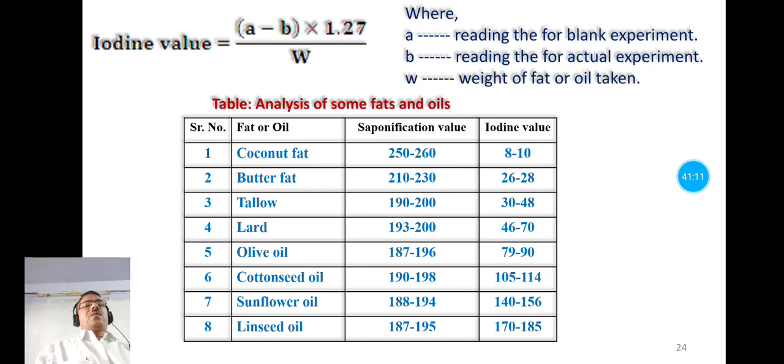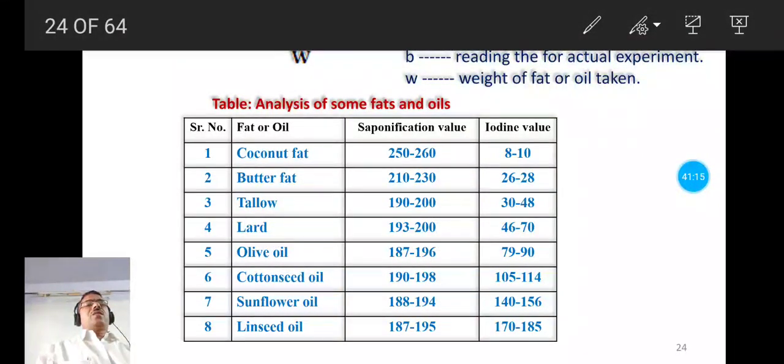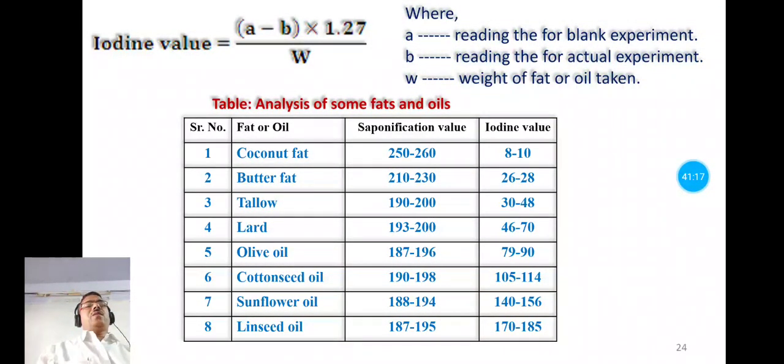Similarly, consider sunflower oil. Its saponification value lies in the range of 188 to 194 and that of iodine value is in the range of 140 to 156. And last, linseed oil has saponification value in the range of 187 to 195 and its iodine value lies in the range of 170 to 185.